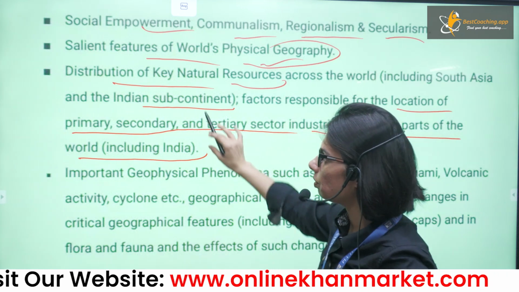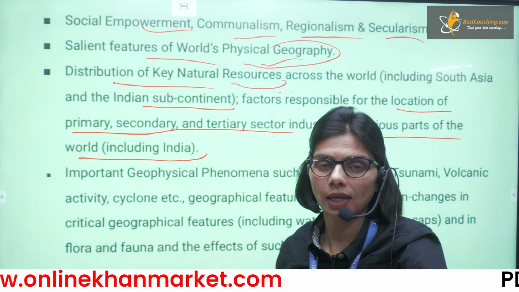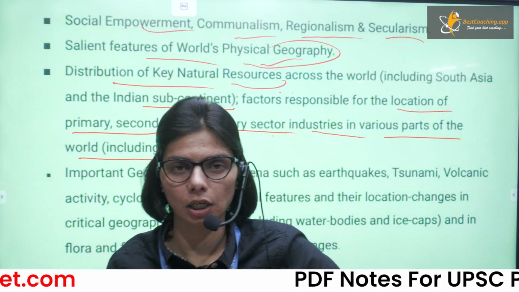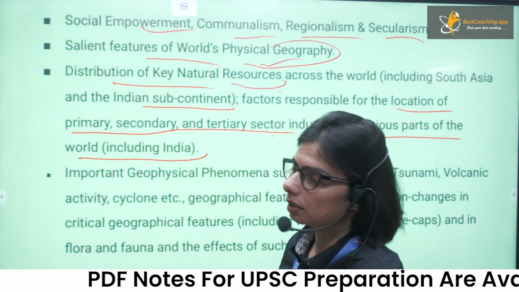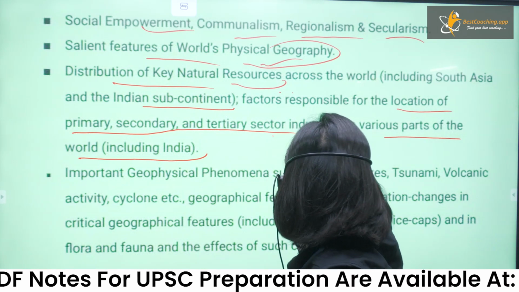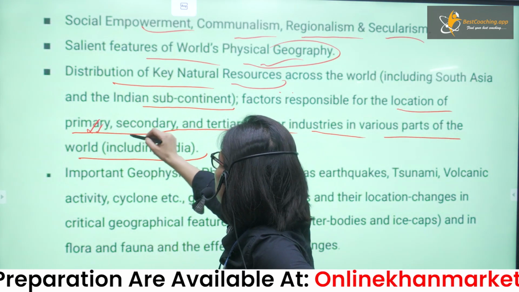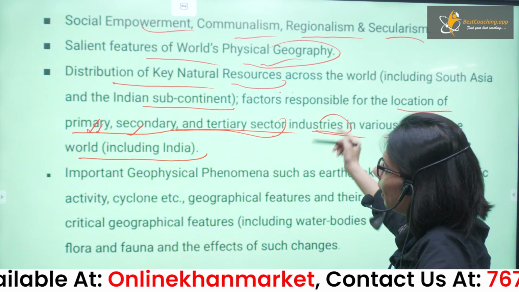So, see, if you look at this part particularly, you will get to know that a similar topic is in GS paper 3 also, where you have to study infrastructure and everything related to industry. So here also you have to study the primary, secondary, and tertiary sector. So all these things are related to that also.